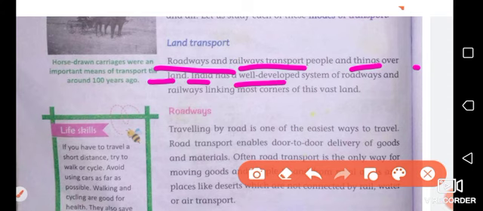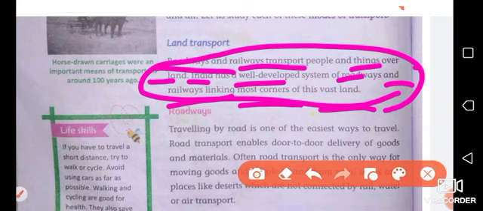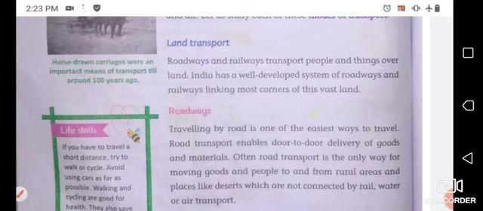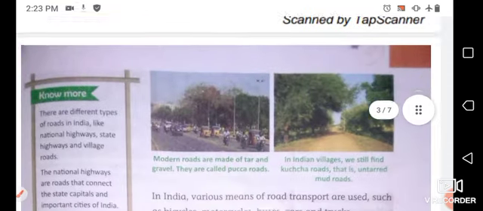India has a well developed system of roadways and railways linking most corners of the country. If you talk about land transport, then two mediums are here, roadway and railway. You can travel through railway or roadway in the mode of land transport.